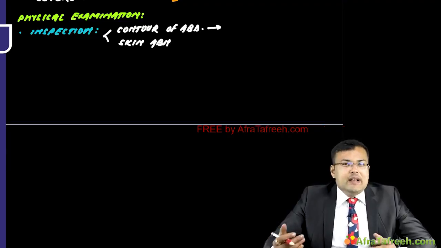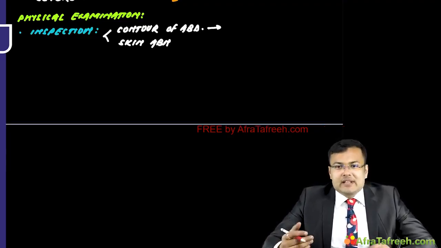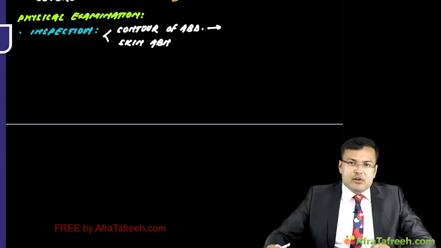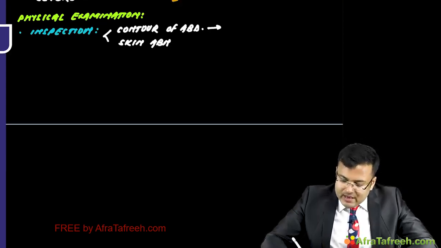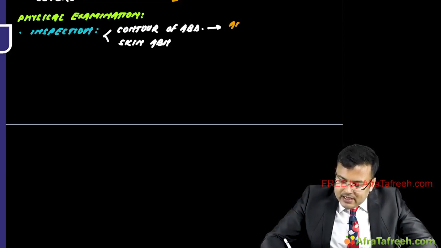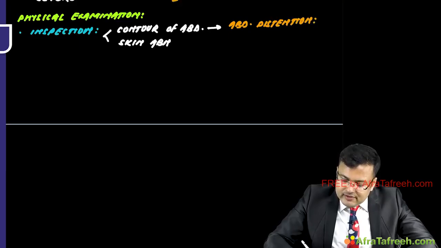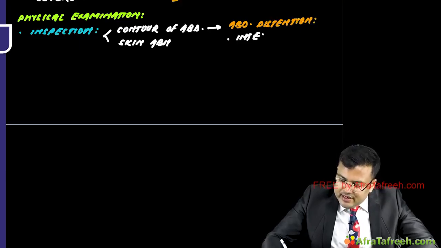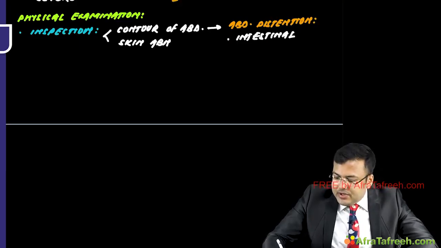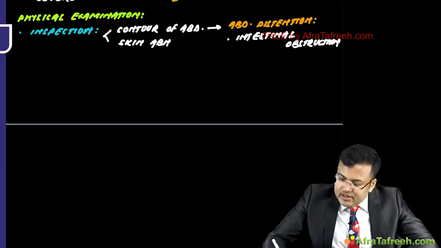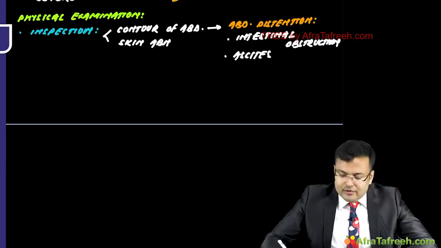It can occur because of intestinal obstruction, because of ascites, and if there is presence of a growing mass. So if you are going to examine the abdomen, perform the inspection, and you notice that there is abdominal distension, it could be because of intestinal obstruction, the patient might be having ascites, or there is a presence of a growing mass.